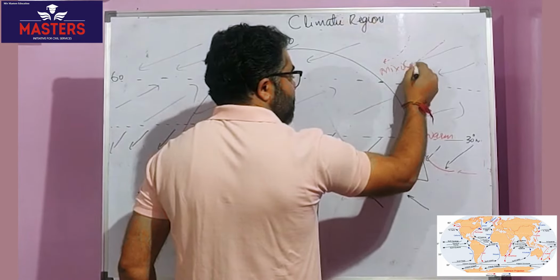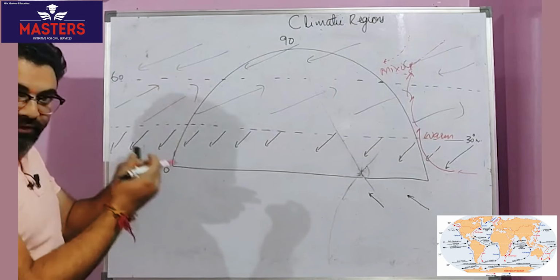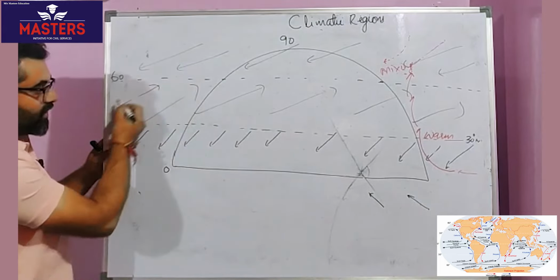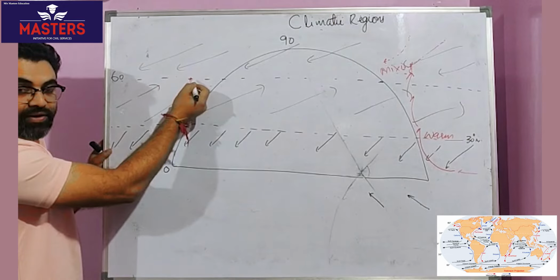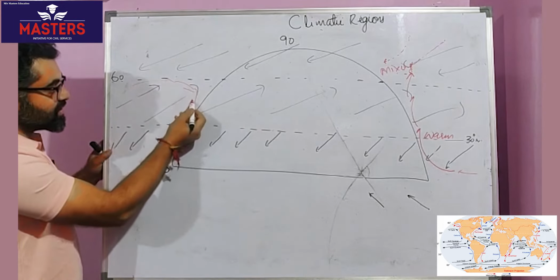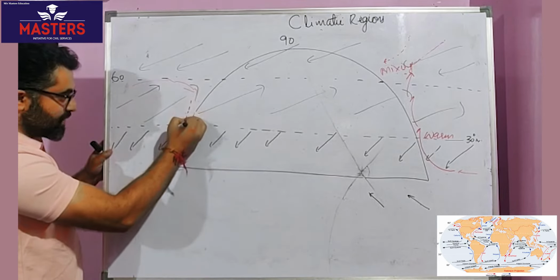There is mixing of water, warm water from the equator, cold water from the poles. Then winds, you can see the direction of the wind. The one that I've drawn with the black is the direction of the wind from west to east. So water gets carried from west to east, and because of that same wind effect, it comes towards the equator.